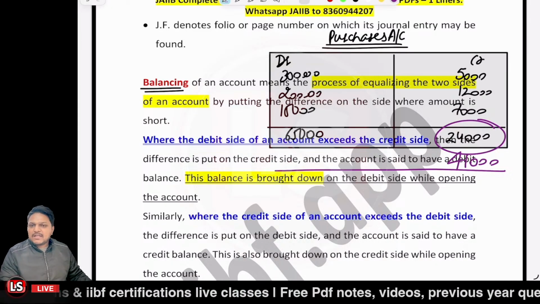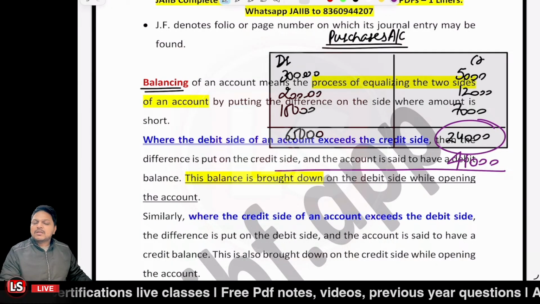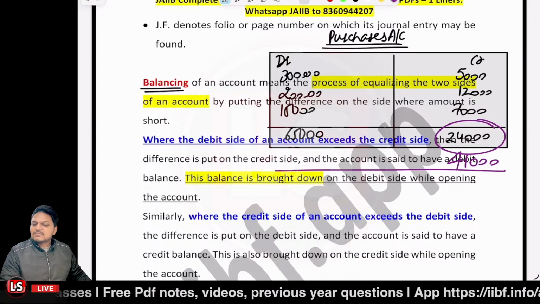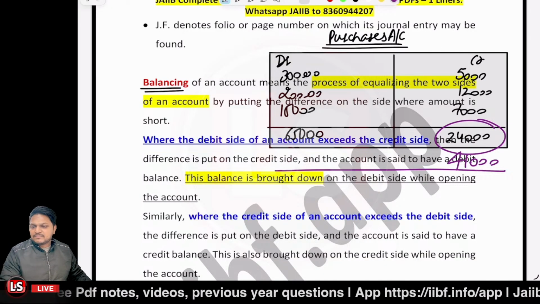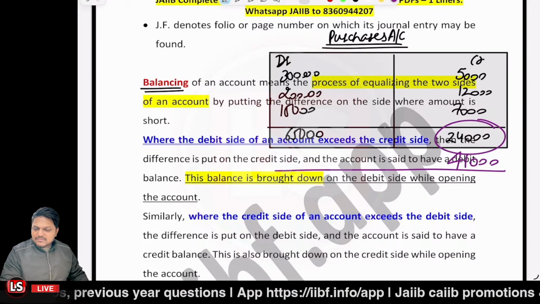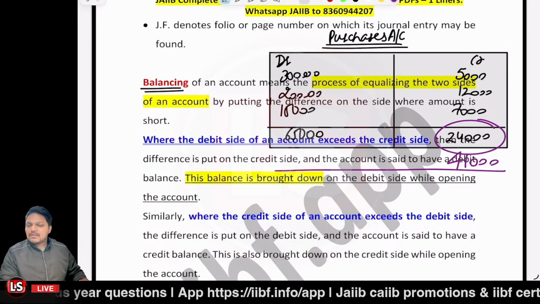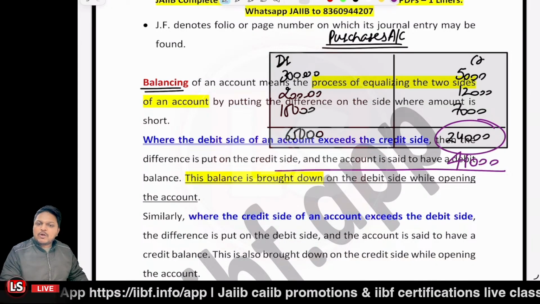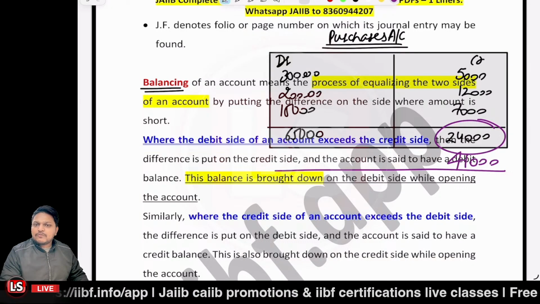So as to balance it out, I'll mention the difference amount on the side which is smaller. The credit side total is lower than the debit side, so I mention the 41,000 amount over here. Clear so far?